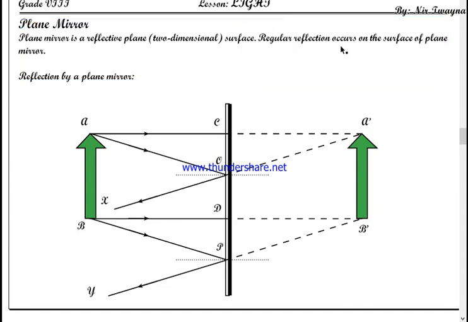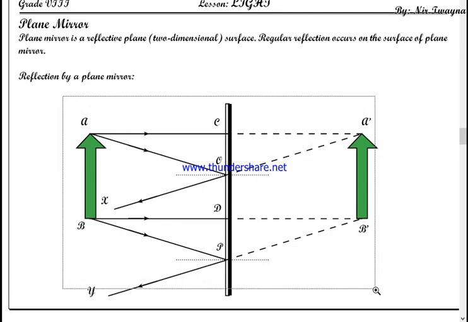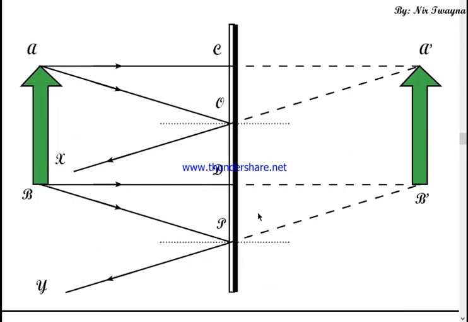And regular reflection occurs on the surface of a plane mirror. That is why the plane mirror shines. Also, you can see your exact image in the mirror. Now, how does reflection occur in a mirror, or how is an image formed in a plane mirror? Let's discuss this matter.